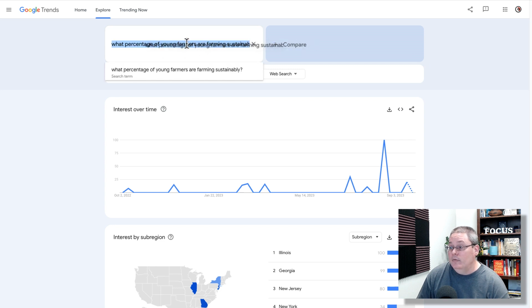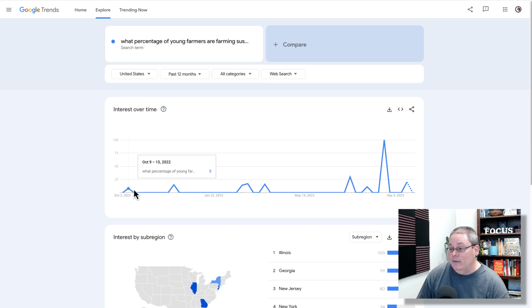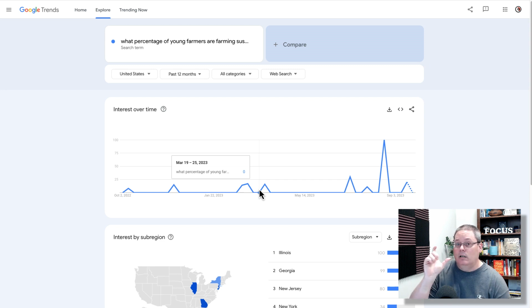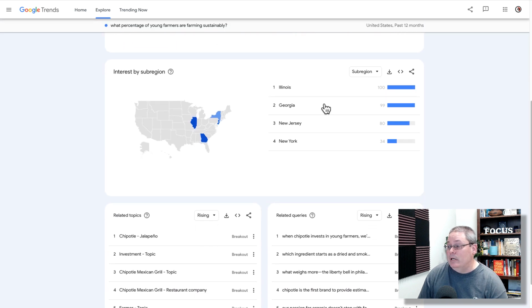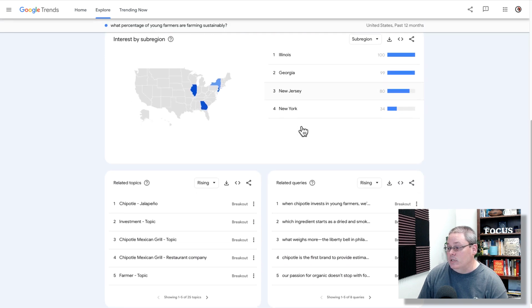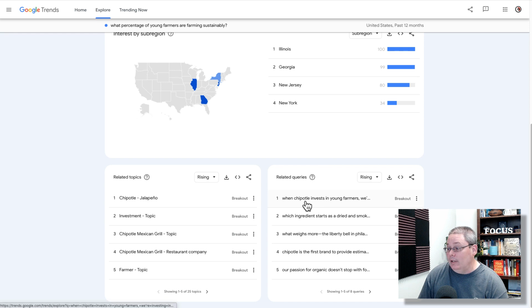What percentage of young farmers are farming sustainably? You can see the interest over time of this doesn't quite compare, or it is lower, because it is longer tail, meaning it is more precise and exact. But you can also come down here and see the interest by subregion: Illinois, Georgia, New Jersey, New York, and again, more related queries. And you can see how much deeper this goes.